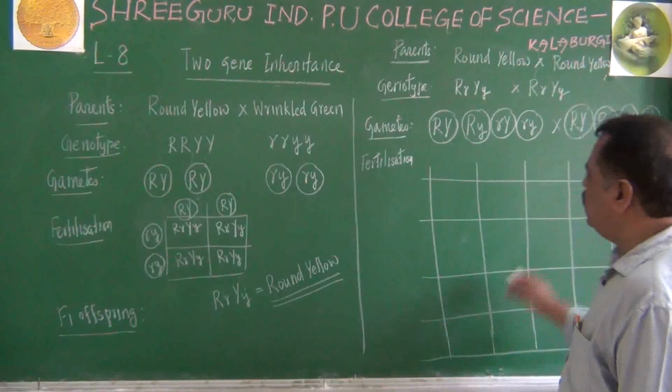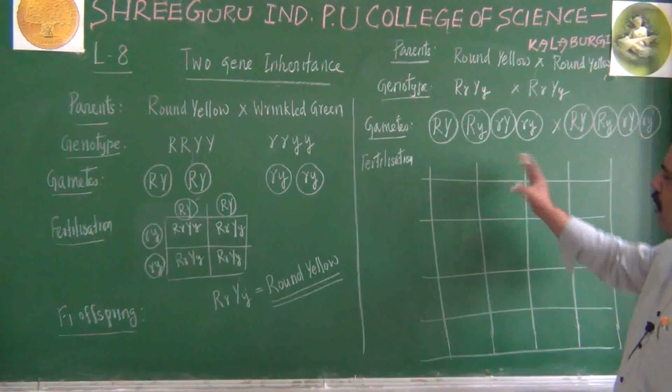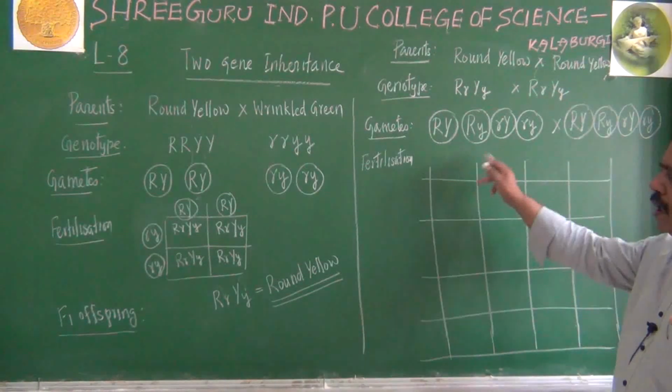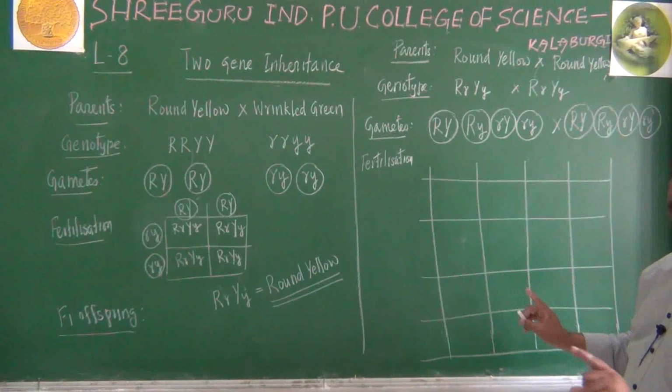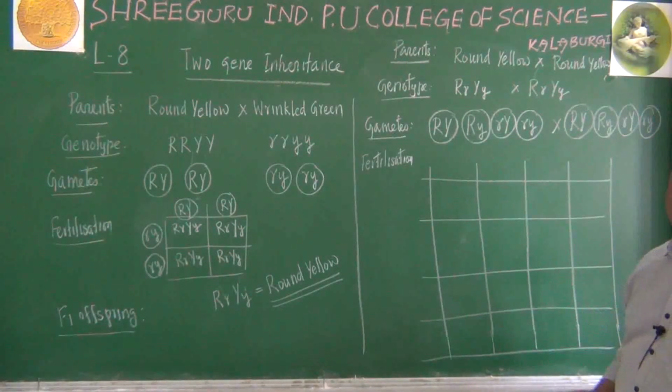In your textbook, the same square has been given in a somewhat different pattern. So you can write either this method or that method also. It is the same thing only. The result and everything is not changed. Only the shape of the Punnett square is changed.